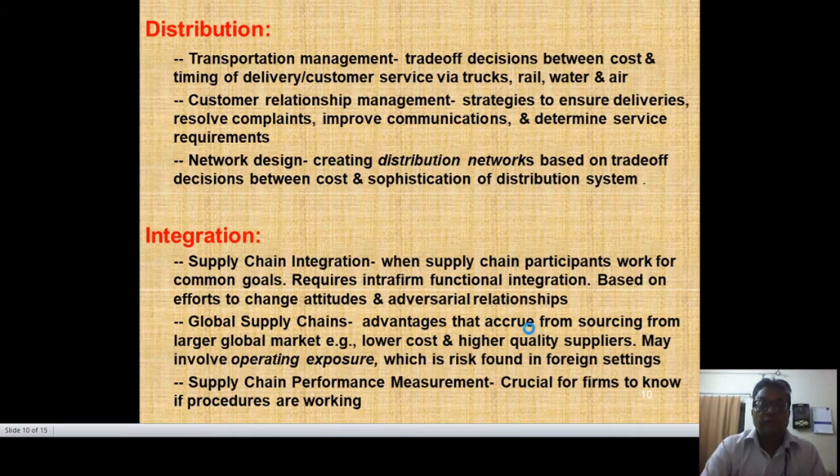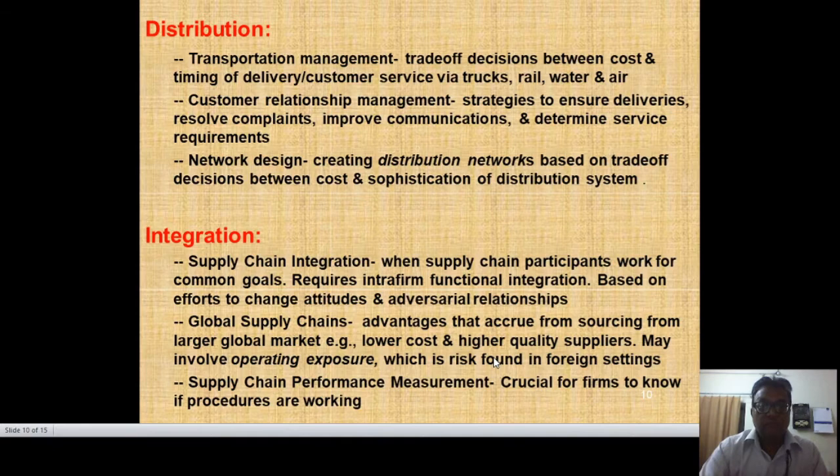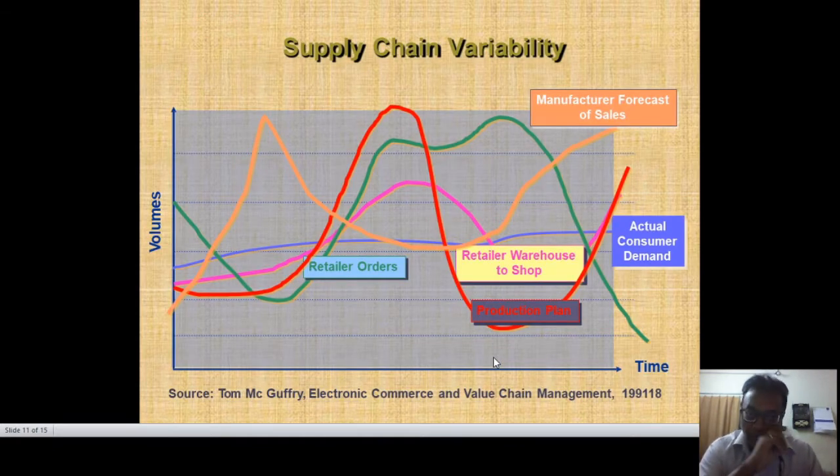So, this is the cloud. In this supply chain, now you have to think about supply chain variability. In this you have to see the volume ratio and the production plan. If we get the retailer order, I have to put two things there. This is the volume, the second is retailer orders, the third is retailer warehouse to shop, and then production plan, actual customer consumer demand, and manufacturing forecast of sales. This is the general tendency.